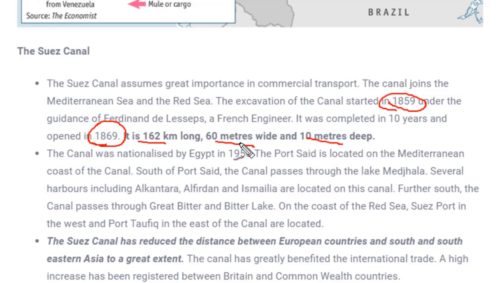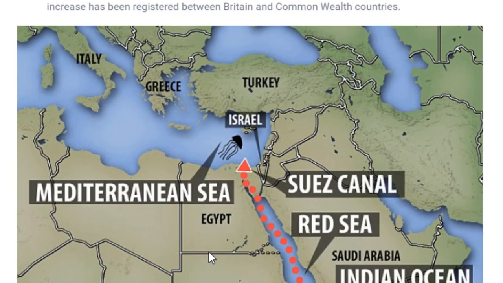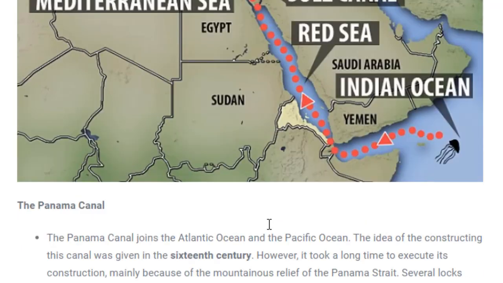So the length, if we go over here on the map, the length of the Suez Canal is 160 kilometers, and the width is 60 meters. This width we talk about, this would be 60 meters, and depth is 10 meters. Fine. So this is all about the Suez Canal.